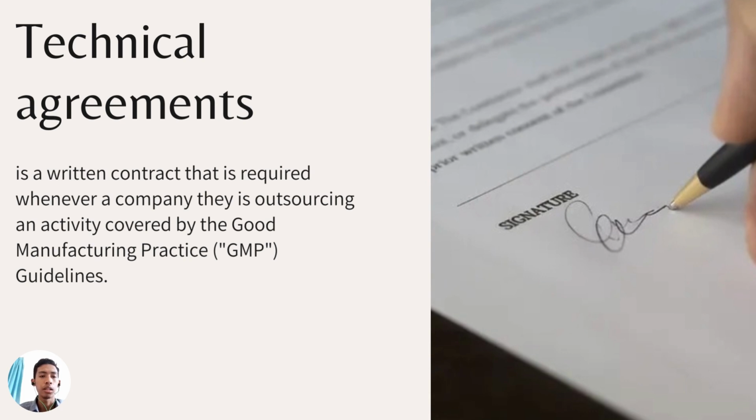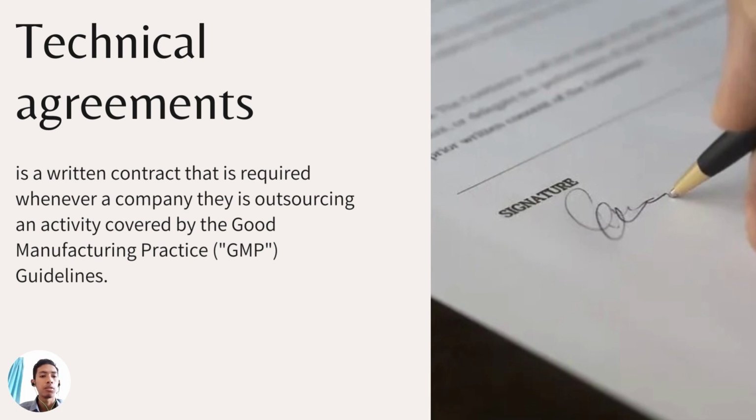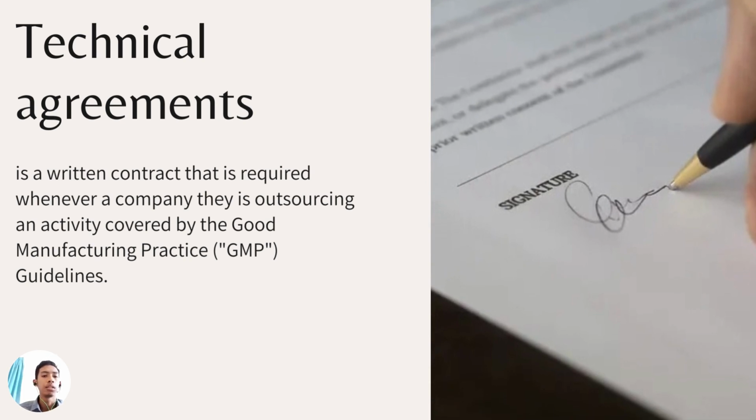We are going to the technical agreement. A technical agreement is a written contract that requires whatever the company is authorized to do for activities covered by GMP guidance. They define a clear technical agreement, so both parties know who will be responsible for what tasks, including conflicts, and have defined a clear escalation routine.